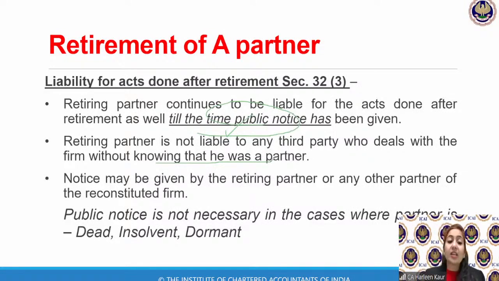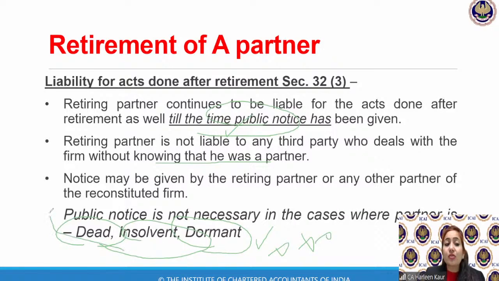So those who were asking about sleeping partners, do you think a dormant partner needs to give a public notice? No. Insolvent? No. Death of a partner? No. So it says in these three cases, children, no public notice is required. Why? Because the partner has died. The partner has become insolvent. The court has declared him insolvent. He doesn't have money to pay off. So no public notice is required.